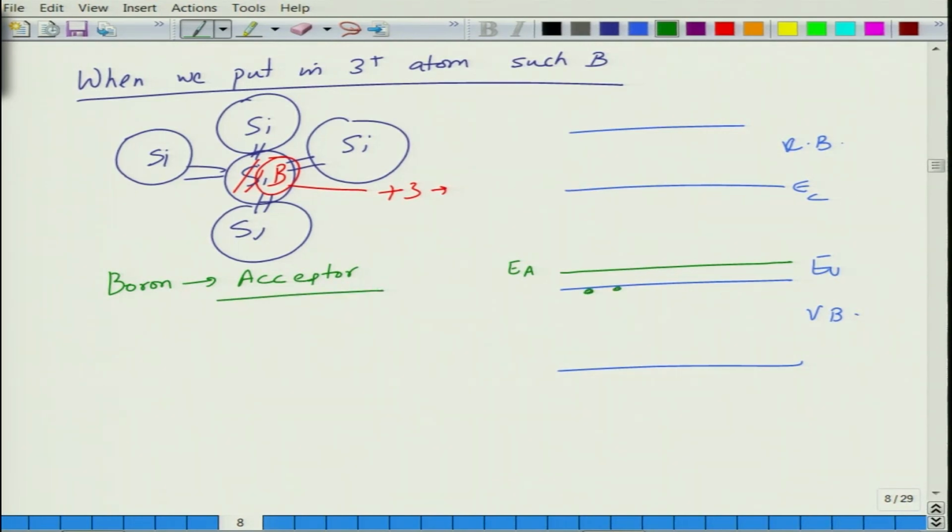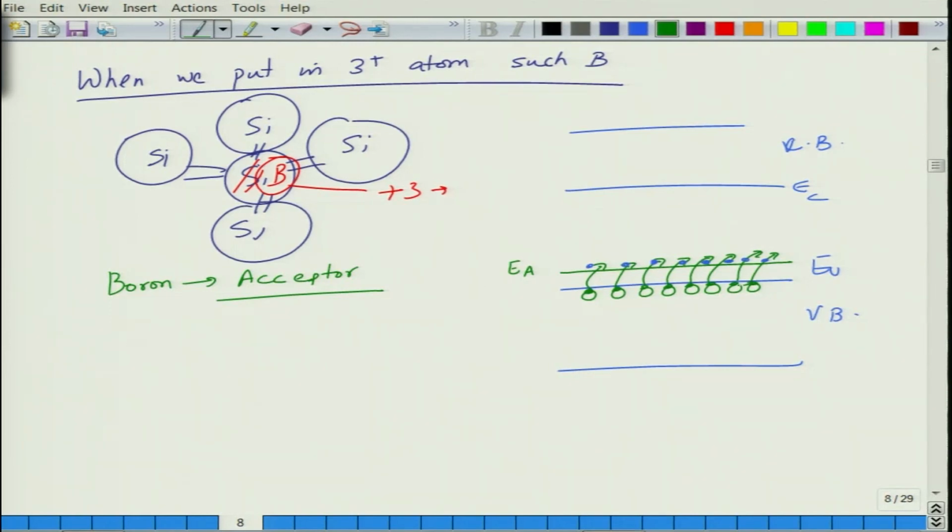Electrons from here join the acceptor level, and as a result you create holes here.